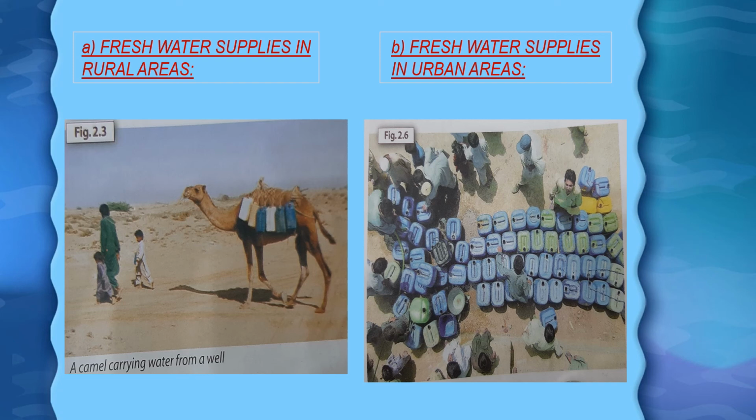Whereas freshwater supplies in urban areas, that is city life. Figure 2.6 on your screen shows some of the cans, which are known as jerry cans, lined up waiting to be filled from water tankers, as the cities have piped water and there are a few areas which have not got a piped supply. That is why these tankers are lined up to get filled, and water tankers become a must in a few areas of urban life, not in each and every area, but there is a need of water tankers for the supply of water.